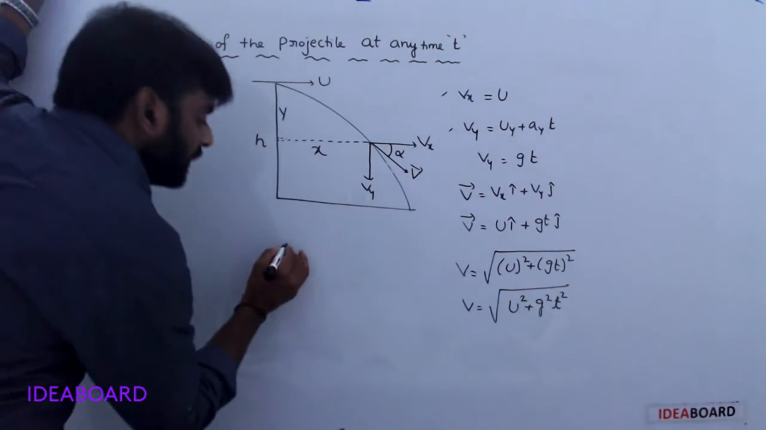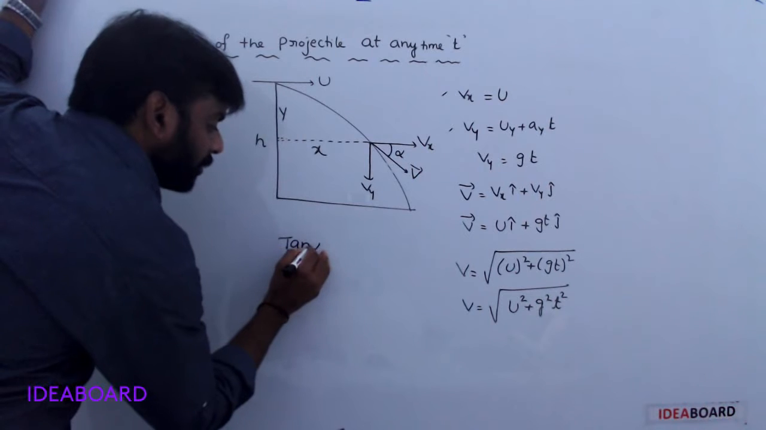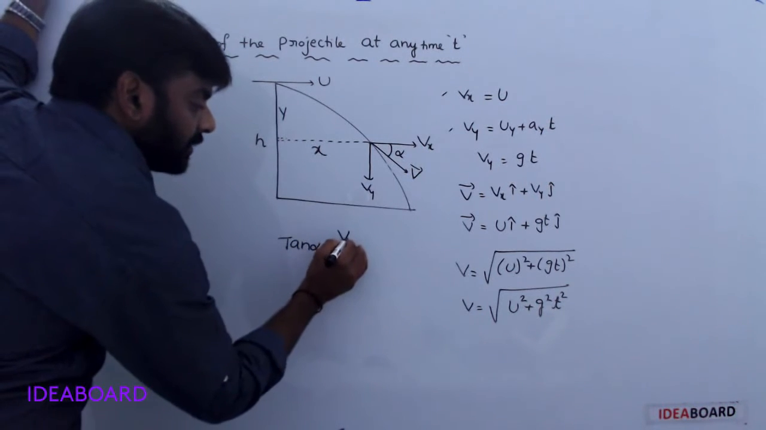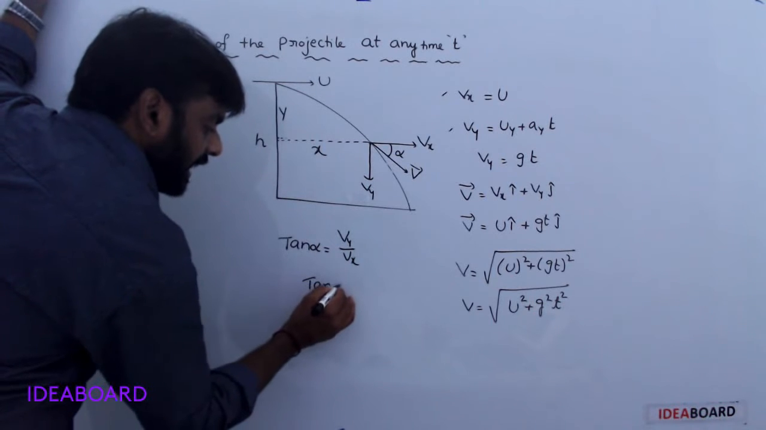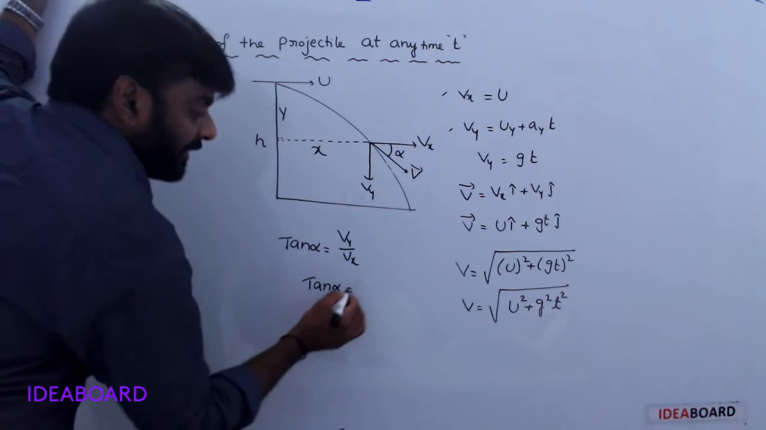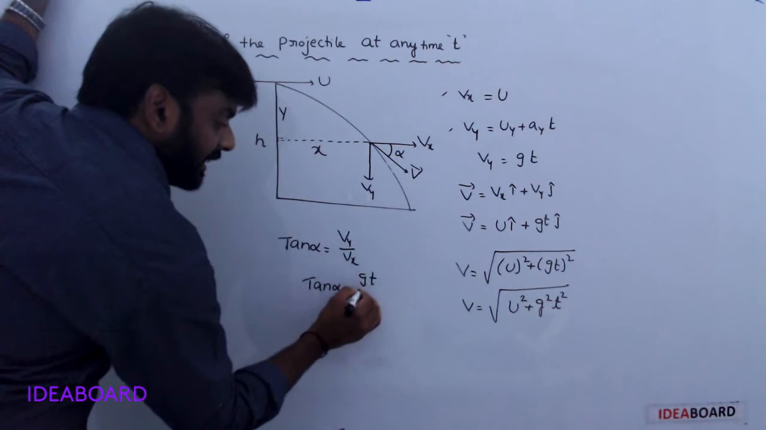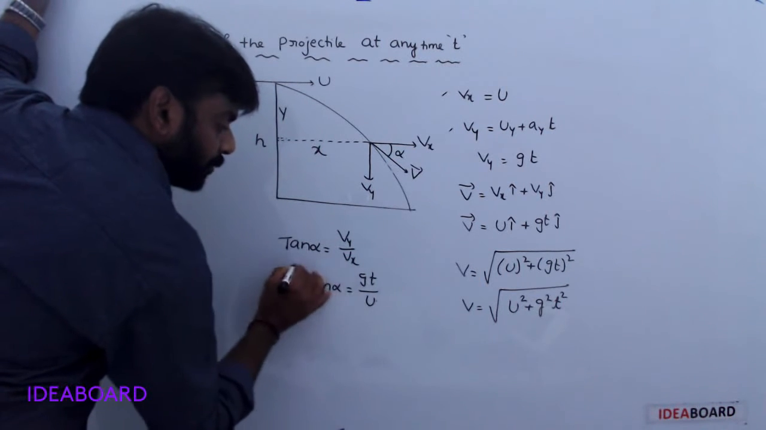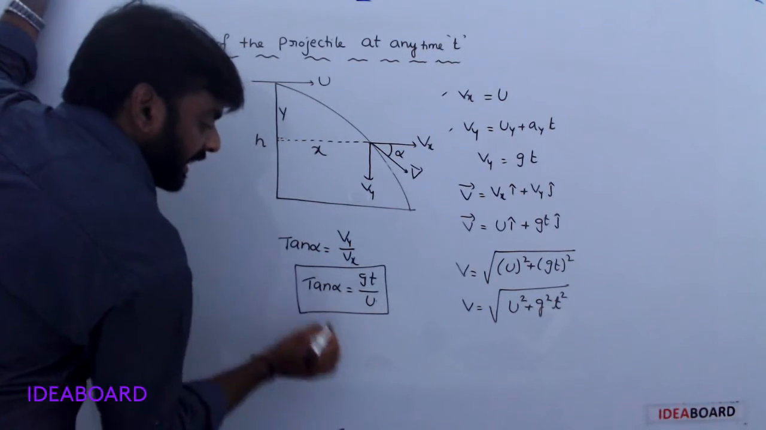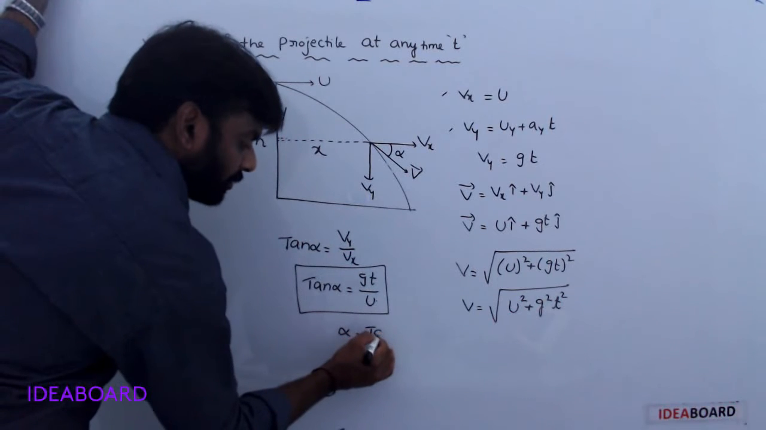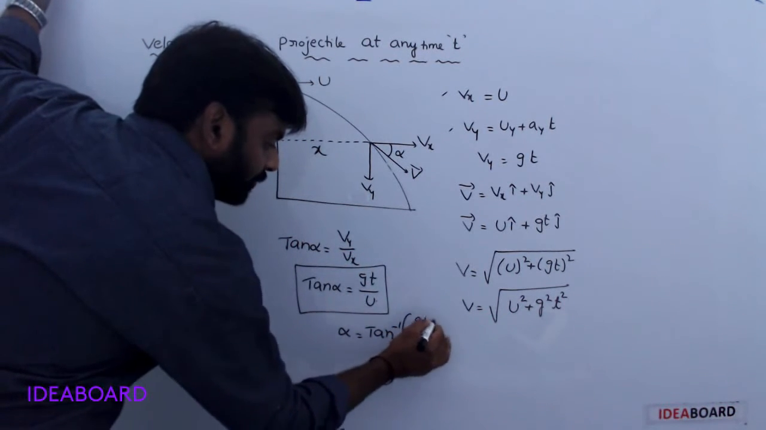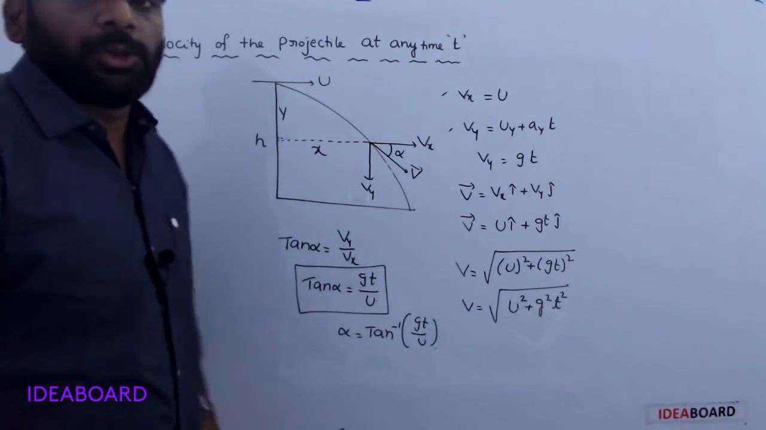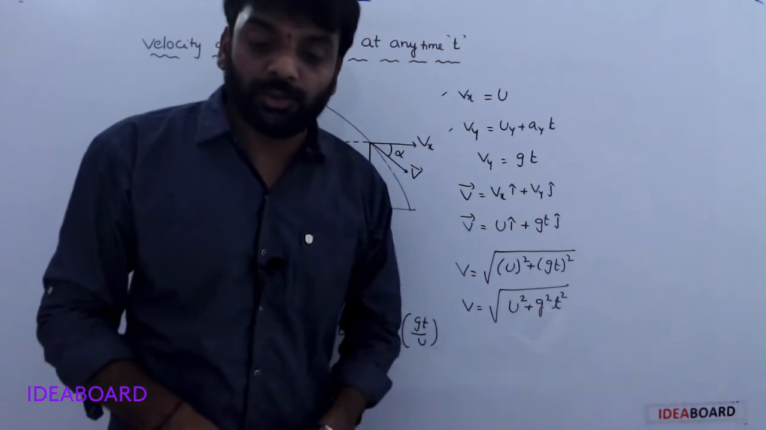From this, tan alpha is equal to Vy by Vx with the horizontal. Vy is gt and Vx is u. Tan alpha is equal to gt by u. That means alpha is equal to tan inverse of gt by u. Okay.